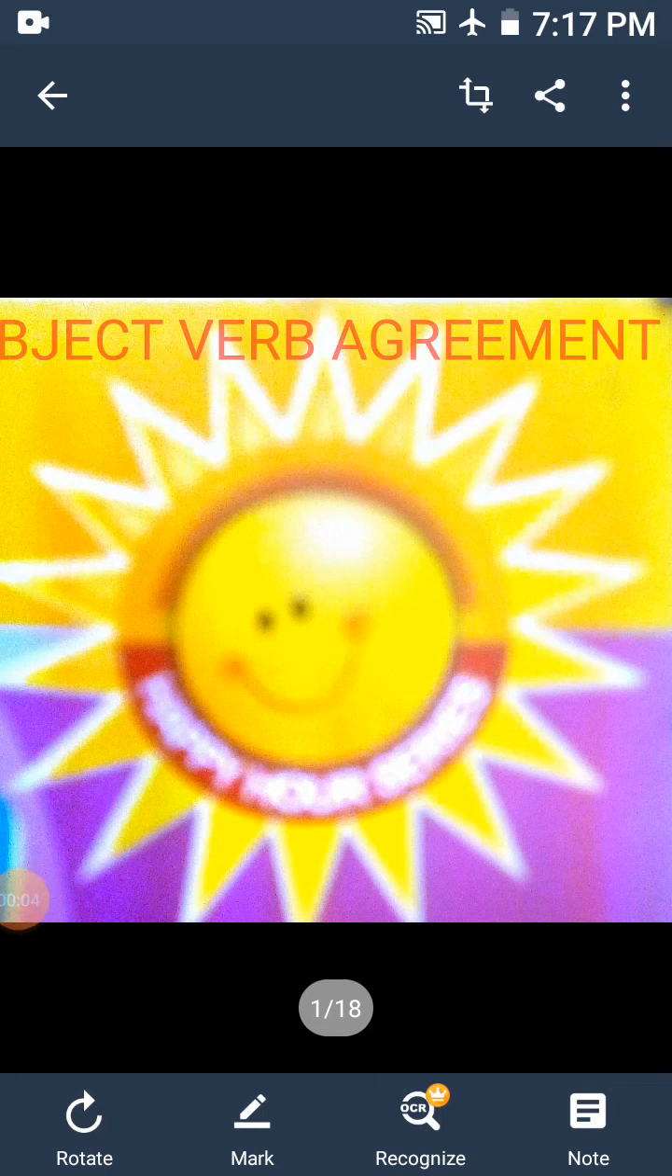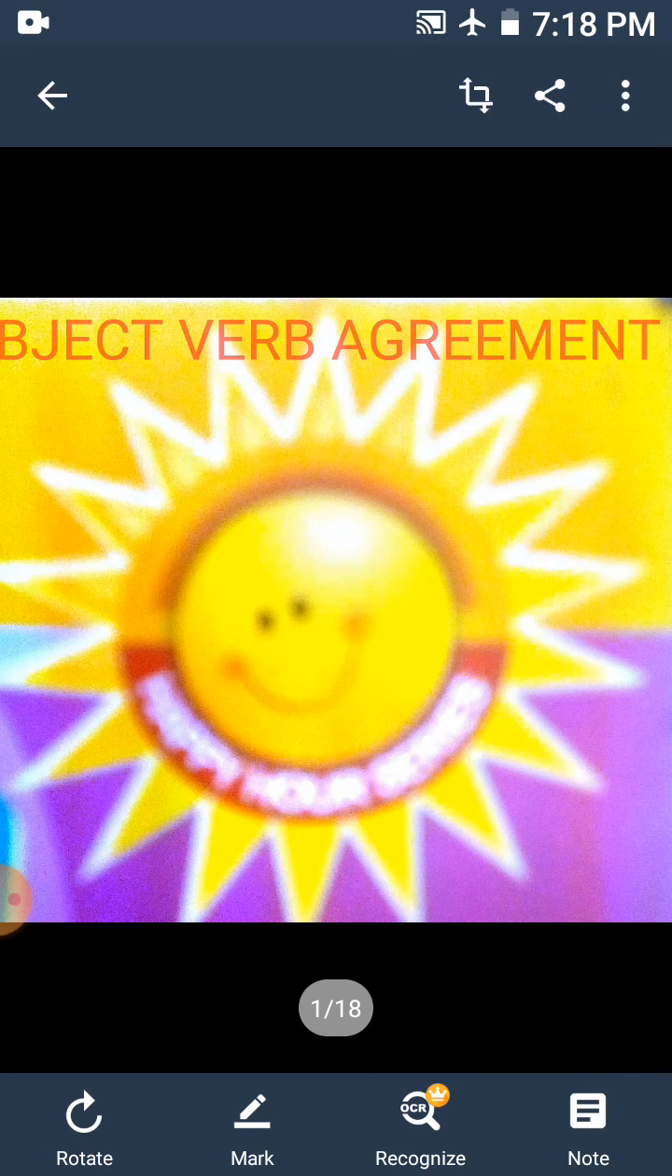Children, we have learnt the rules with respect to subject-verb agreement in the last class. We are going to do some exercises with respect to the rules we have learnt.